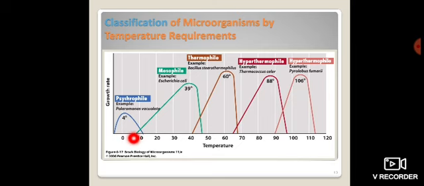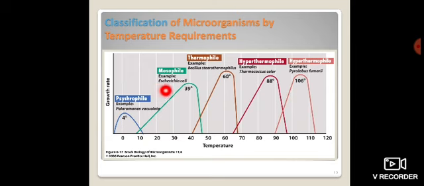In that, when we consider the minimum temperature where growth ceases or few microorganisms can survive, at that situation the temperature is about 4 degrees Celsius. At that time a few microorganisms can survive and grow. Those basically belong to the category of psychrophiles. They are categorized as psychrophiles. Then the second one, where the basic temperature range is 39 degrees Celsius. At that time those microorganisms can easily survive and grow. They belong to the mesophile category.